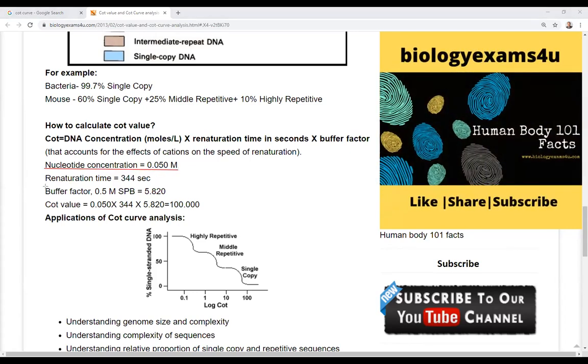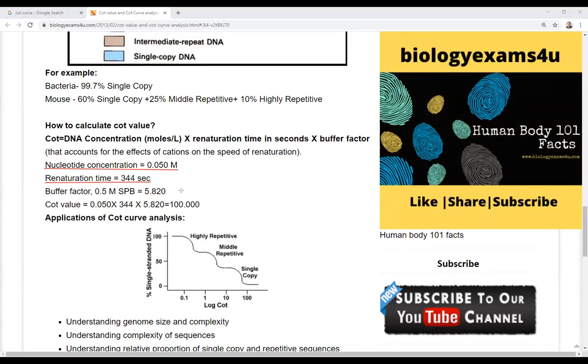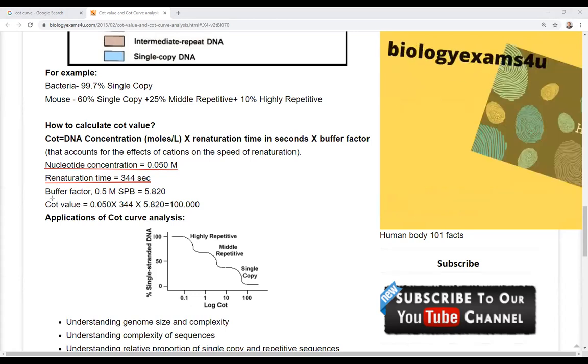The renaturation time for renaturation of the DNA is given as 344 seconds. The buffer factor is 5.820, and then the COT value. Now, how to calculate the COT value? The COT value is calculated as the multiplication of the three values: the concentration of single stranded DNA with respect to time is referred to as the COT value.